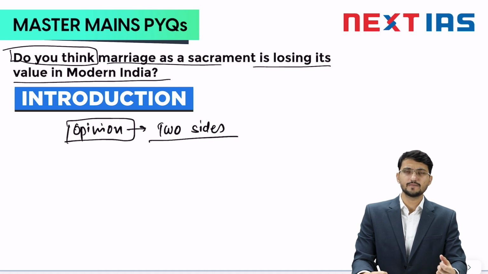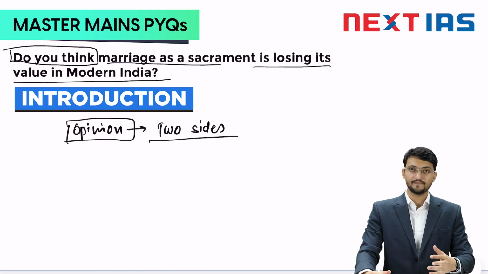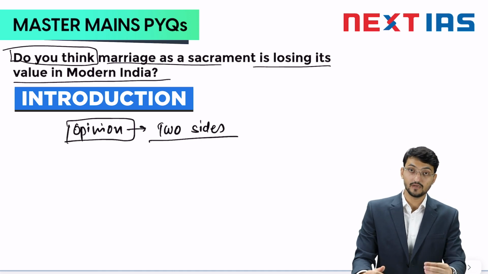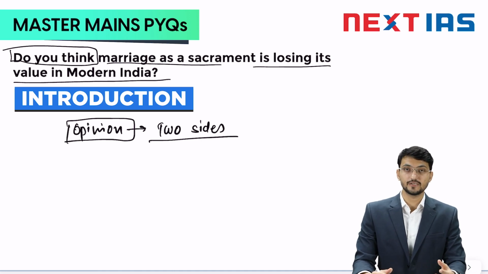You can think about this question in this way also: why was the LGBTQ plus community demanding equality in marital rights? There might be, or there is, a weight to the sacramental nature of marriage, or a weight towards marriage as an institution, because of which people are demanding it.